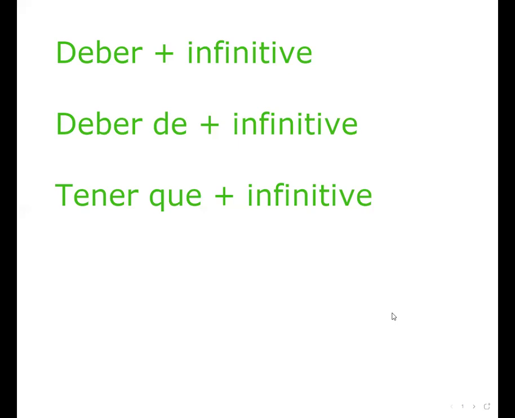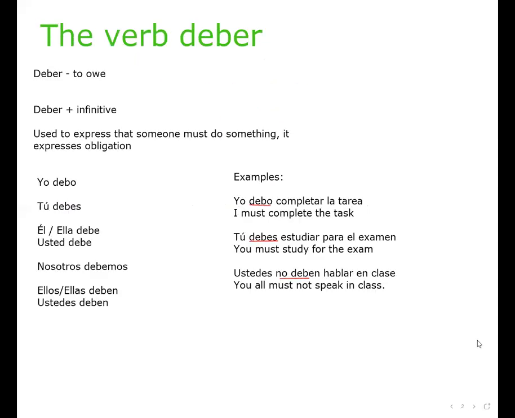So in today's video, we're going to talk about the verb deber. We're going to discuss the verbal structure, deber plus the infinitive, deber de plus the infinitive, and tener que plus the infinitive. So firstly, let's talk about the verb deber. Deber literally means to owe. For example, te debo, I owe you.